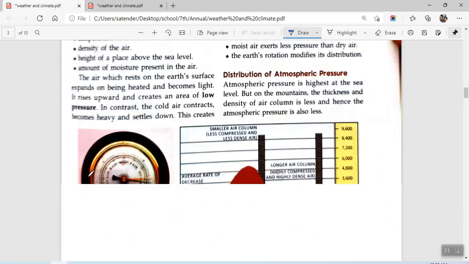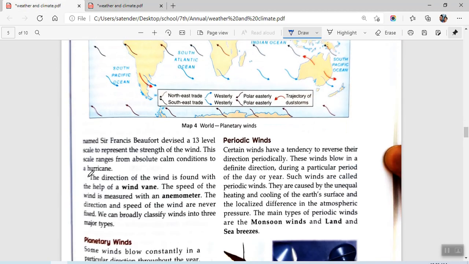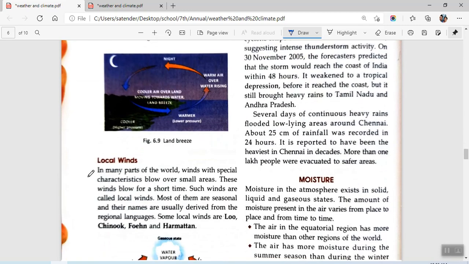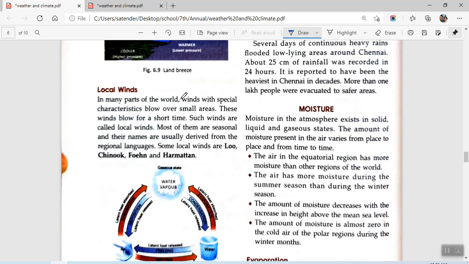So we will be finding it in the periodic winds. Then we have tropical local winds. In many parts of the world, winds are of special character, and blow in small areas. These winds are for short time. These winds are called local winds. First you will start from here, then you will be writing cold local winds, then you will be writing this line. Some local winds are Loo, Chinook, Foehn and Harmattan. So you will be writing this line also in this.